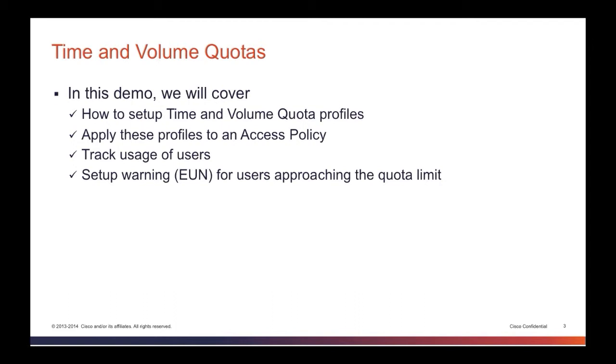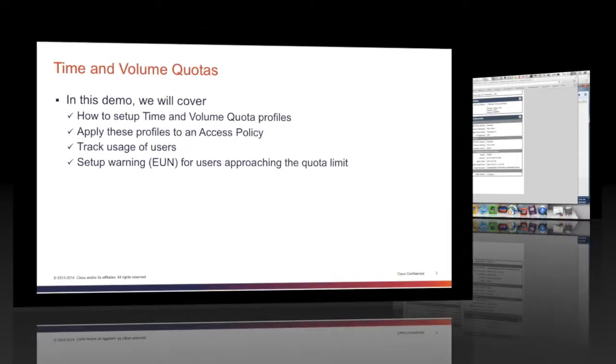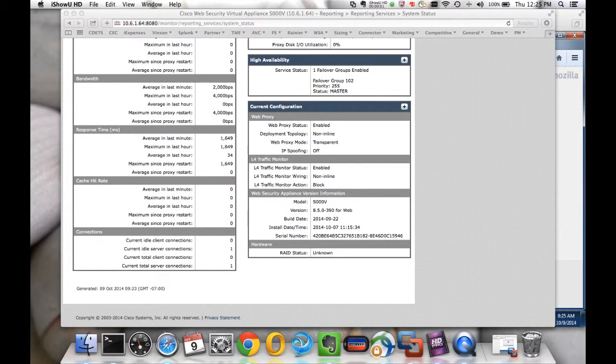How do we track usage of users? How much percent of their quota have they fulfilled? How close are they to exceeding their quota? And then we'll wrap things up in terms of setting up warning pages. So say a user is approaching 80% of their quota, they will get an end user notification saying so, and they can acknowledge that notification and move on. All right, with that, let's move into the demonstration aspect of this presentation.